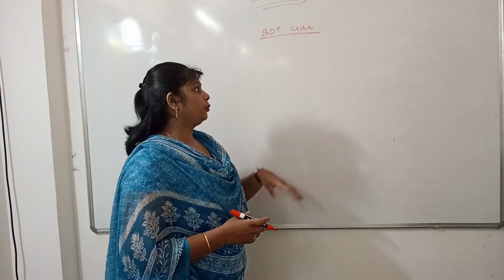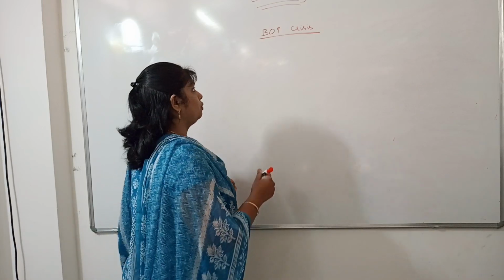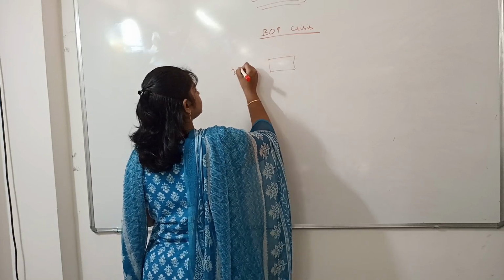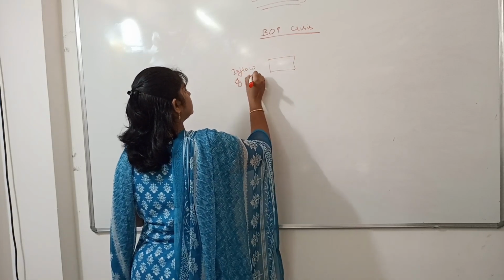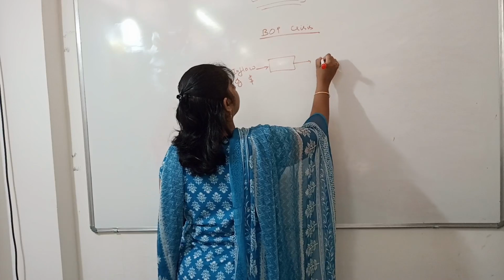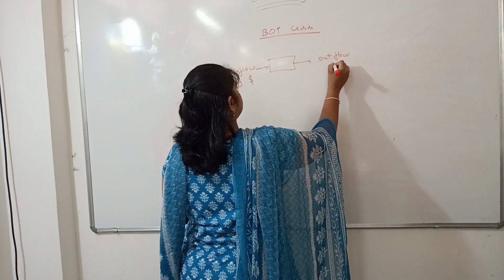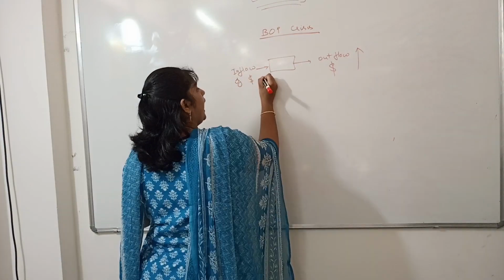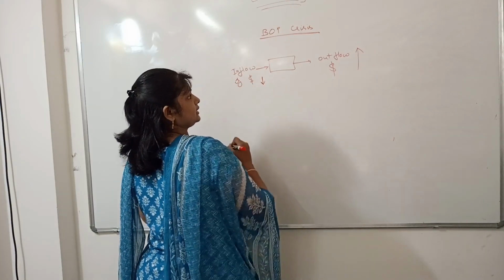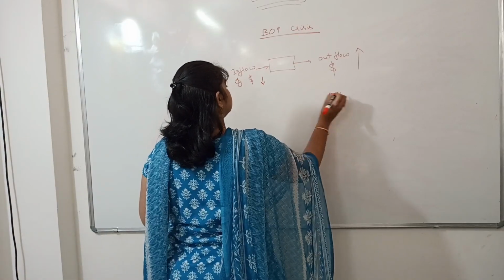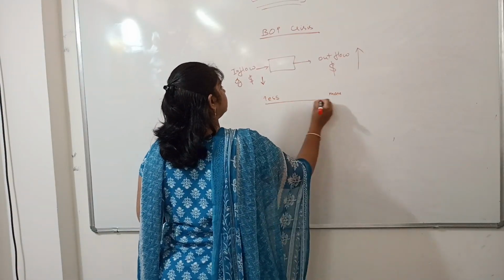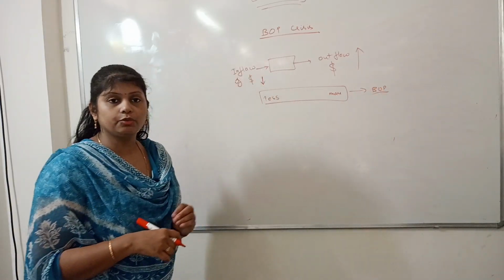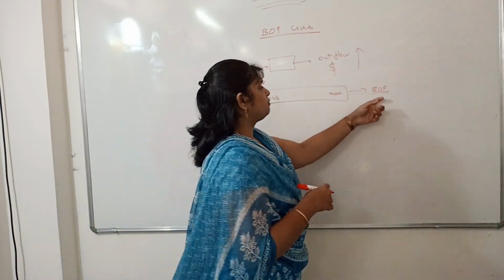Now, let's come to another topic, balance of payments crisis. What is this balance of payments crisis? If we take our country as a system, we have inflow of dollars and outflow of dollars. If this outflow of dollars is more and the inflow of dollars is less, then we have BOP pressure, balance of payment pressure.